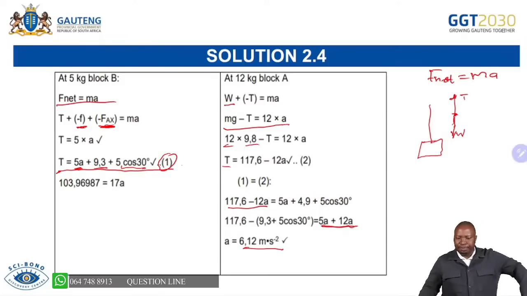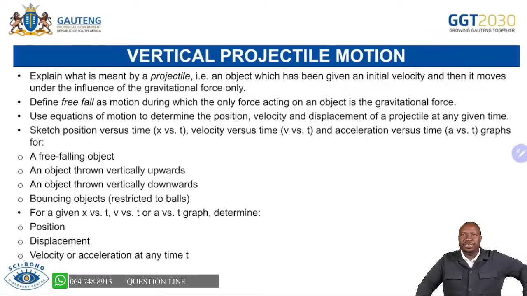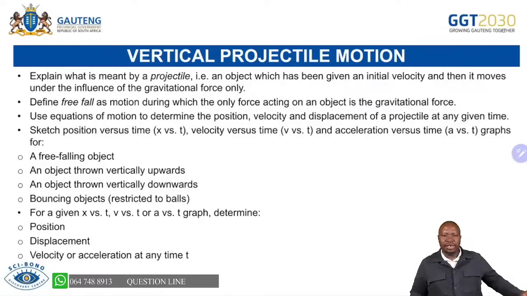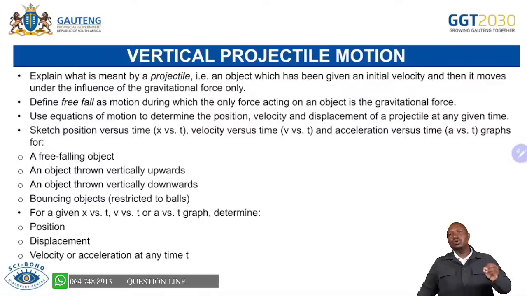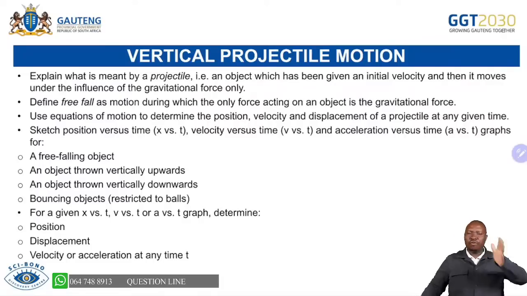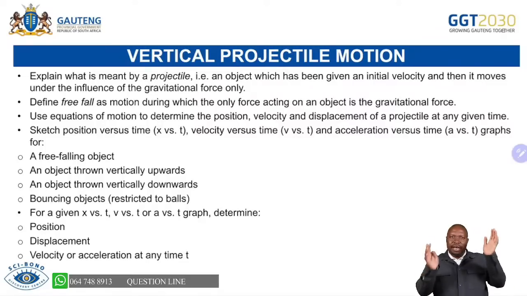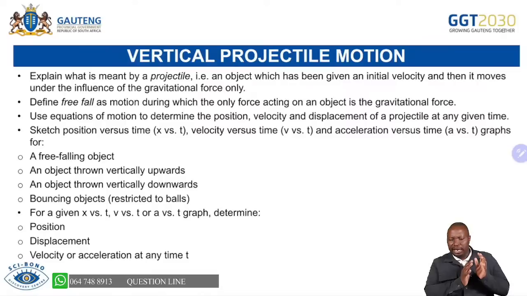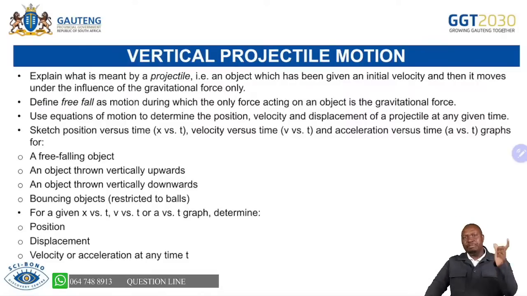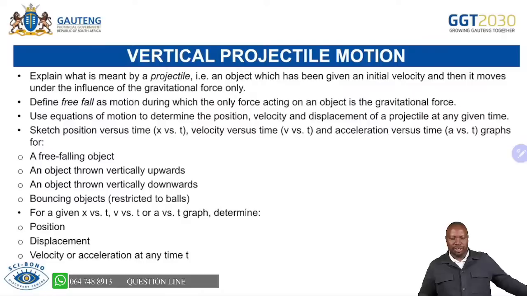Without any wasting of time, we'll be moving to the next section, which is your vertical projectile motion. As I indicated, here we are showing you how to collect the marks. So for question 2, we're saying the free body diagram, you have your marks there. For writing F net equals ma, you had your marks. Be able to add all those forces that are acting on the object. And then we have shown you the importance of plus and minus, because the direction will tell you that the other ones are going in the opposite direction. Then you are able to subtract the ones that are opposing the motion of an object.